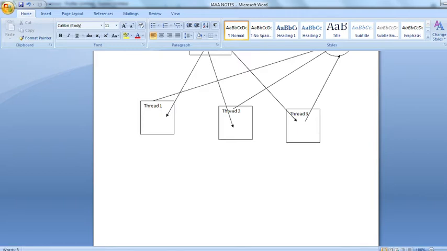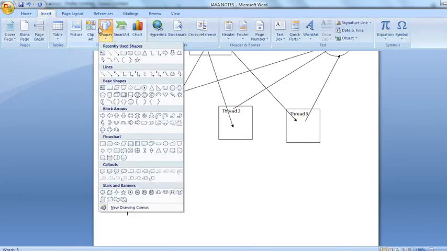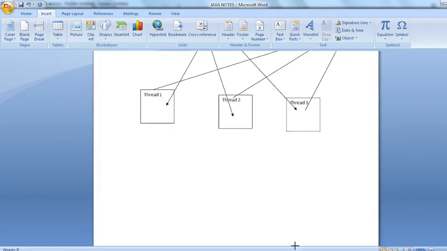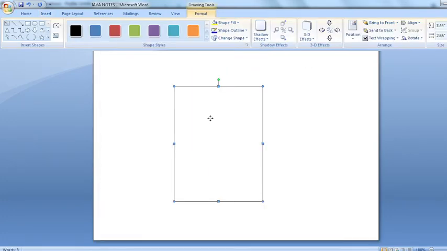So look, a single program we have divided into threads. I'll do one thing for your more clarity purpose. Just a few seconds, I have to draw the same diagram. Now I'll draw like this.